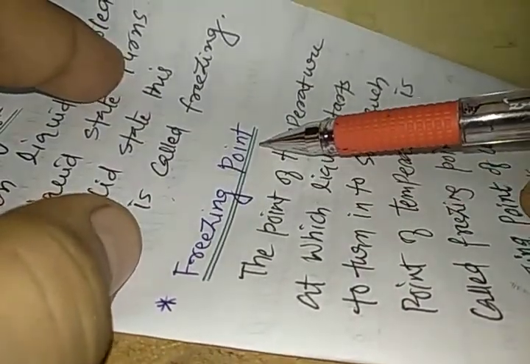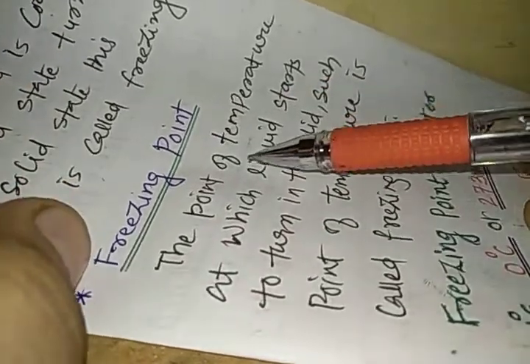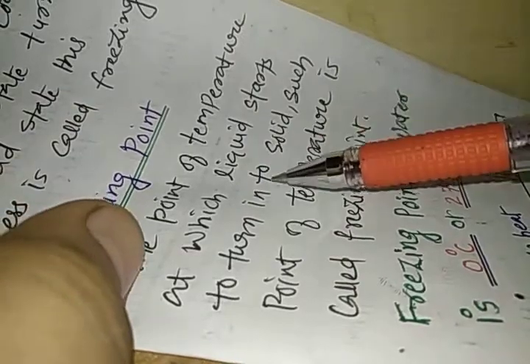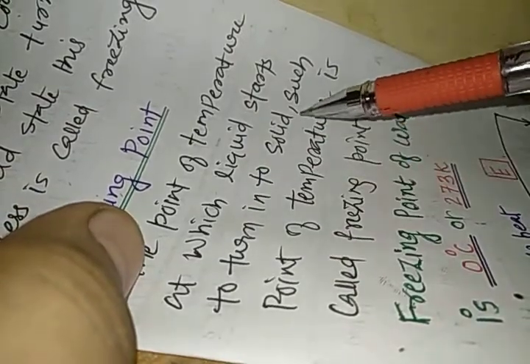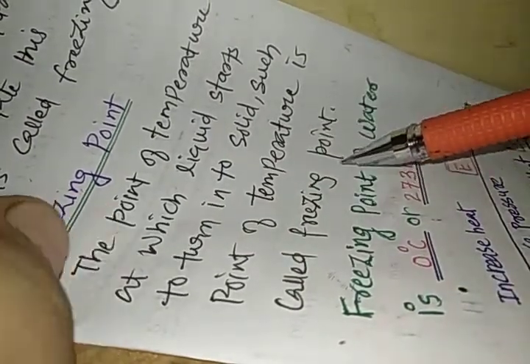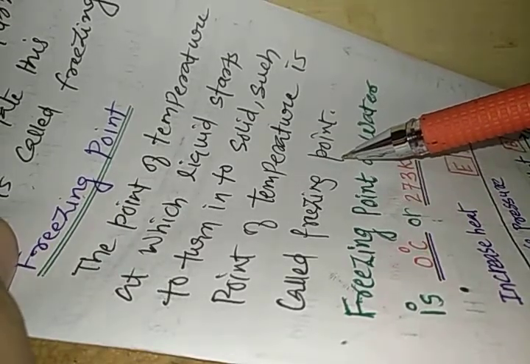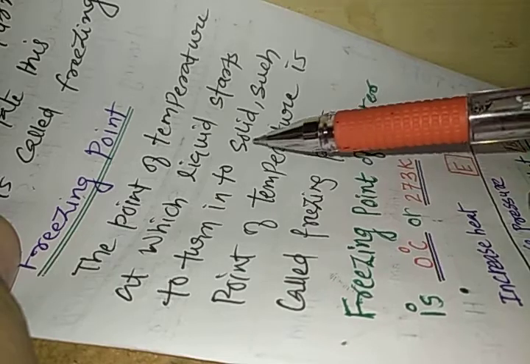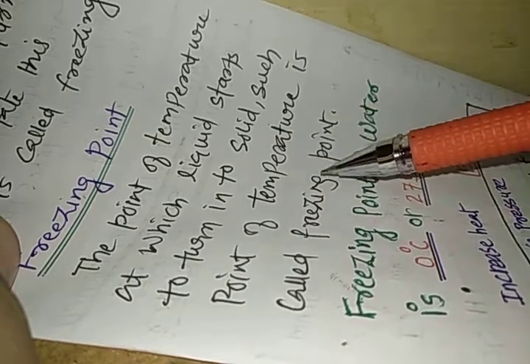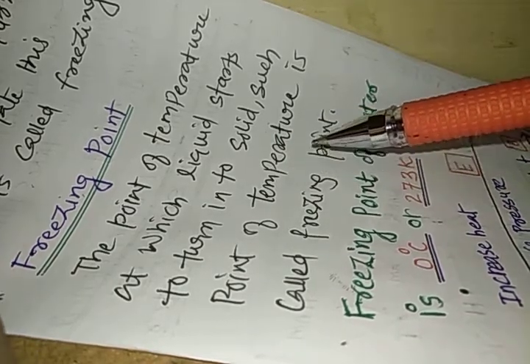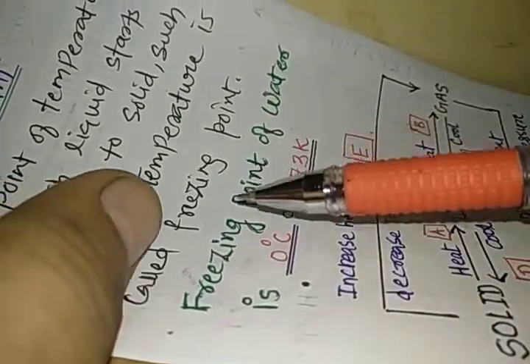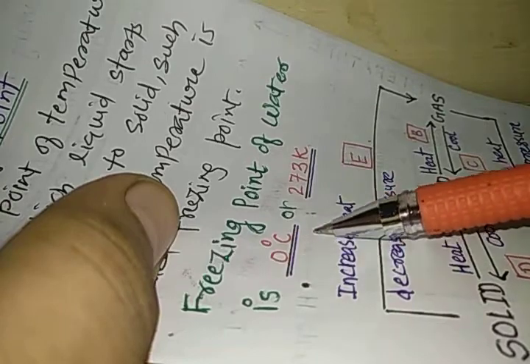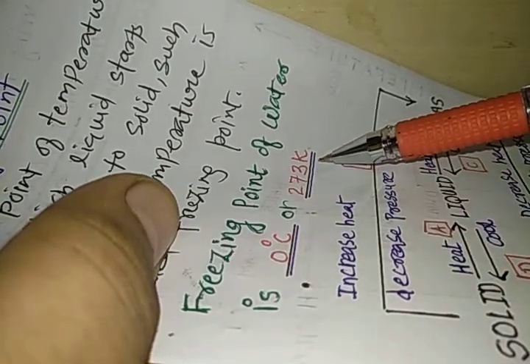So this is how we can understand freezing. Then we have a freezing point. The temperature at which liquid starts to turn into solid is called the freezing point. That means the temperature at which liquid starts to turn itself into the solid is known as freezing point. Please remember, my dear students, that the freezing point of water is 0 degree centigrade or 273 Kelvin.